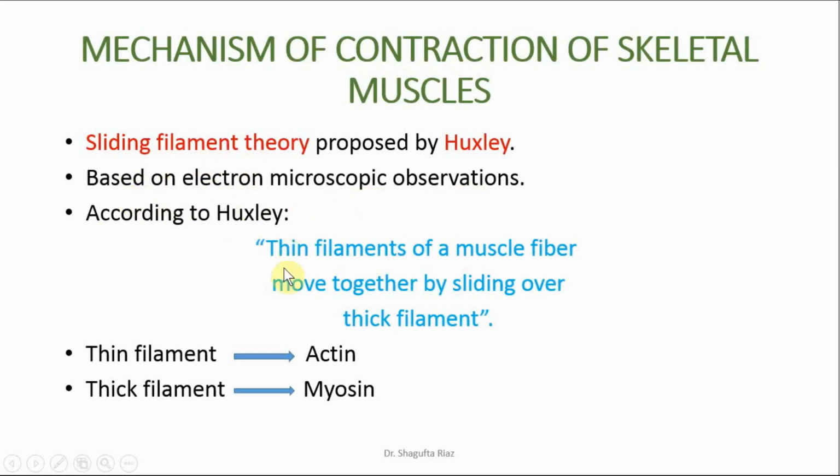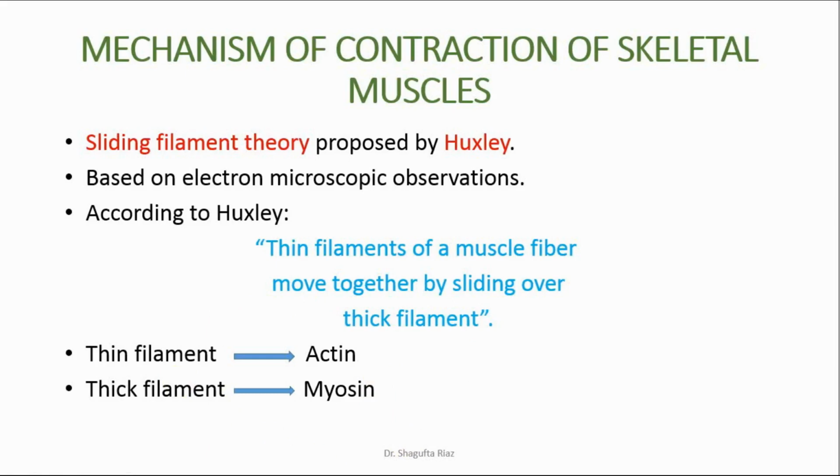According to Huxley, thin filaments of a muscle fiber move together by sliding over thick filaments, right? Remember, the thin filaments were actin filaments and thick filaments were myosin filaments, right? When these two filaments slide over each other, the muscle contracts.